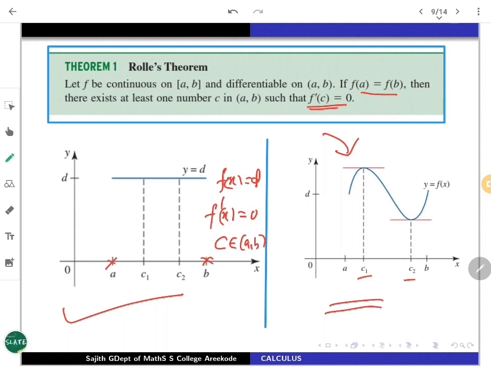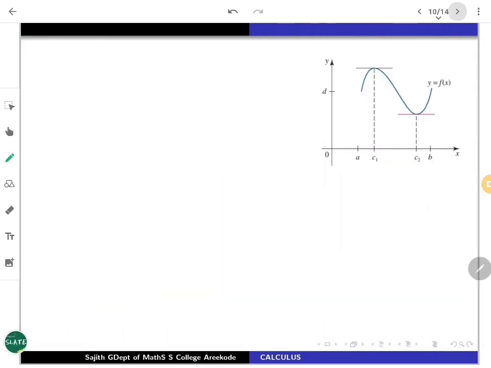The second case is this one. A figure may be like that. It says that f(x) is not a constant one, f(x) is not equal to d. So it may look like this. Our f(x) is not going to be d for at least one x in (a, b). So we are looking at at least some points in (a, b) for which f(x) is not exactly equal to d. In this case, you should be able to find something. That is the non-trivial part.